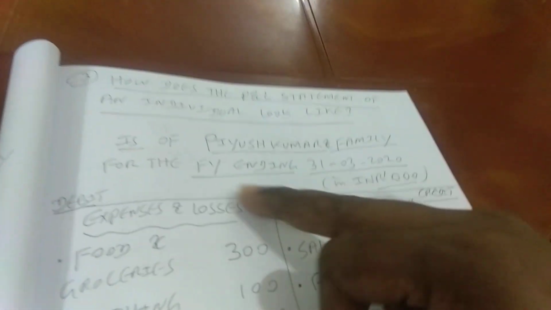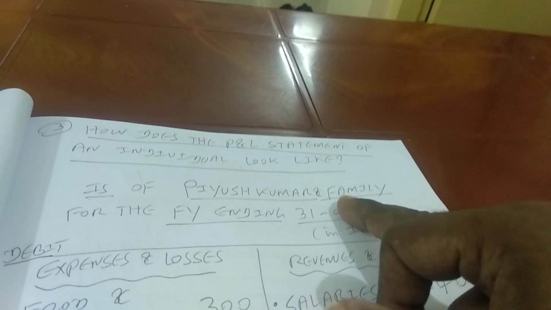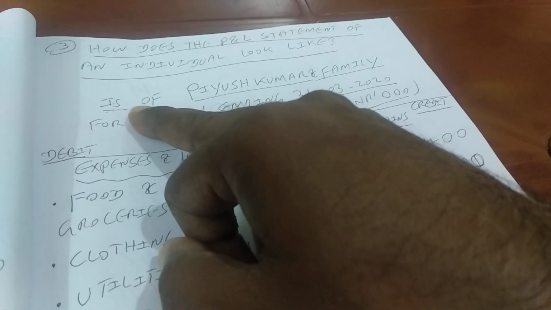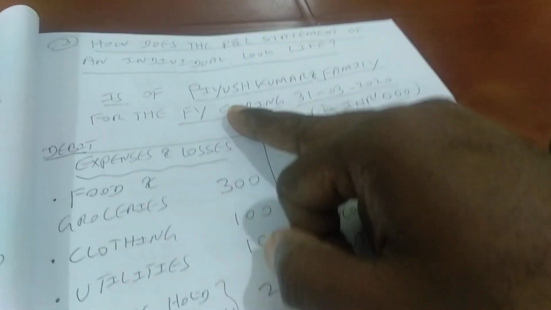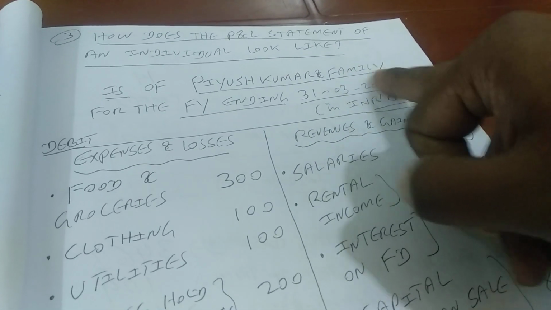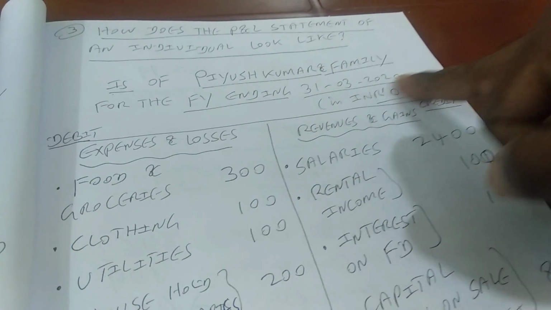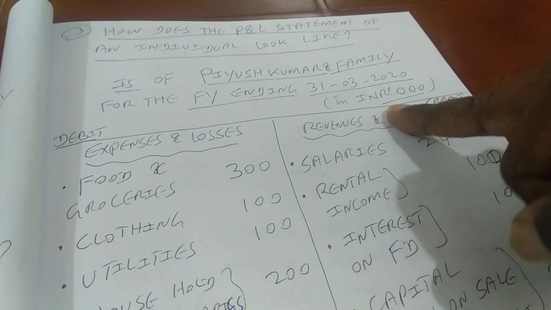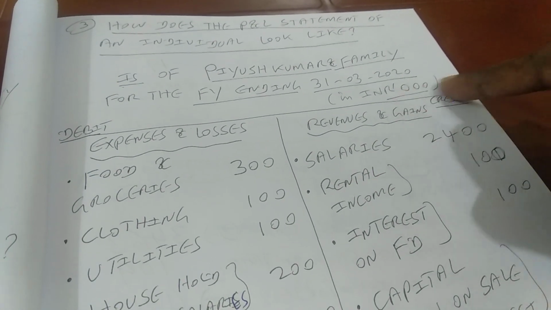So let's take the example. I have taken Piyush Kumar and family. So income statement or profit and loss account or profit and loss statement of Piyush Kumar and family for the financial year ending 31st March 2020, which is expressed in terms of INR, that is Indian National Rupee, thousands, right? It is in INR thousands.